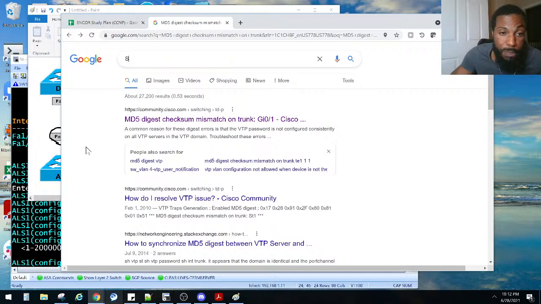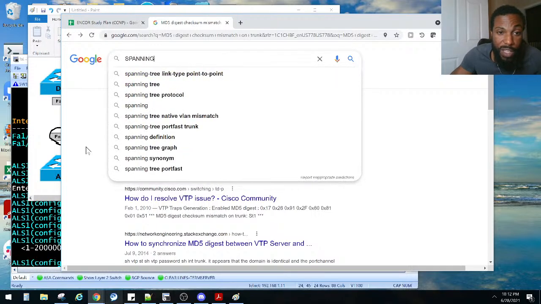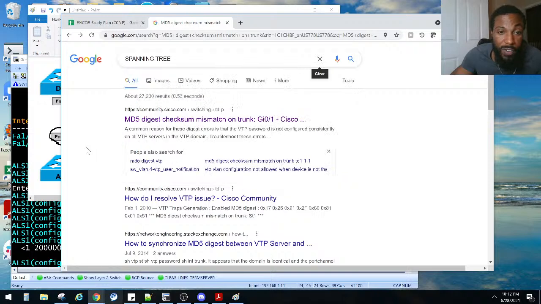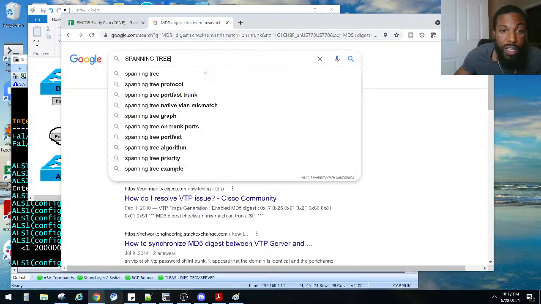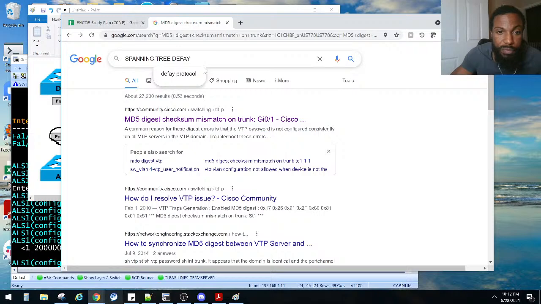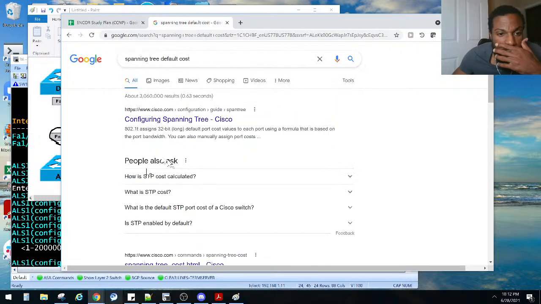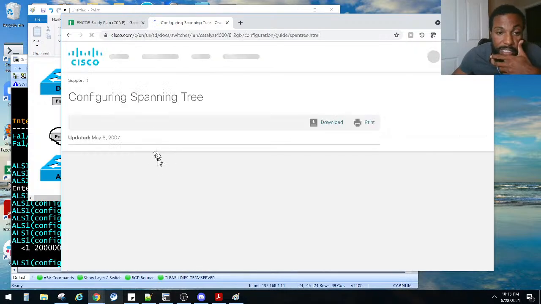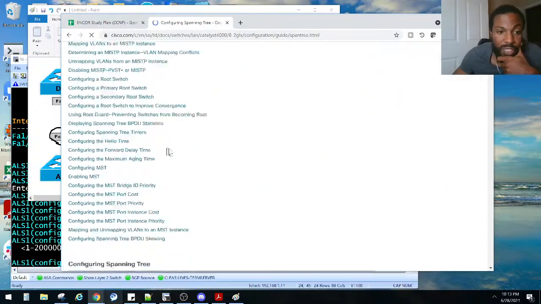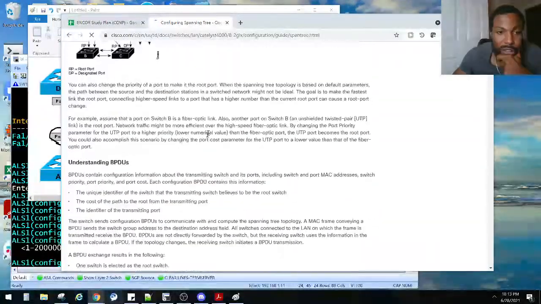So, spanning tree. We could look up some defaults. Let's see, spanning tree default port priorities, costs, default costs. It is configured by the default bandwidth. So where are the defaults?